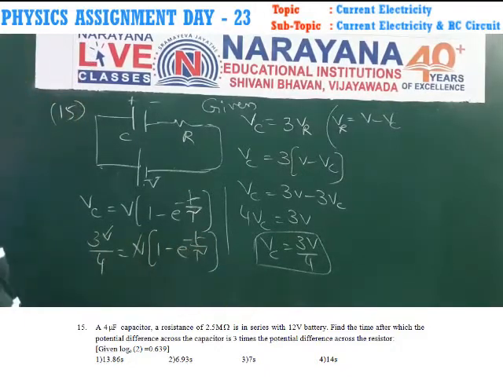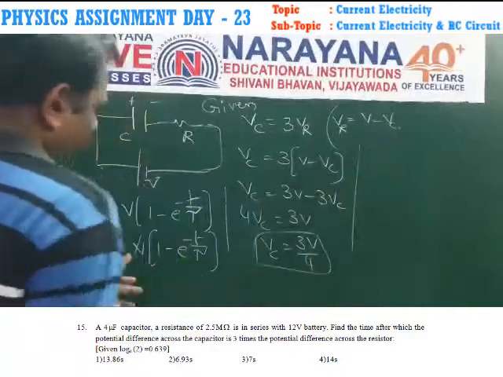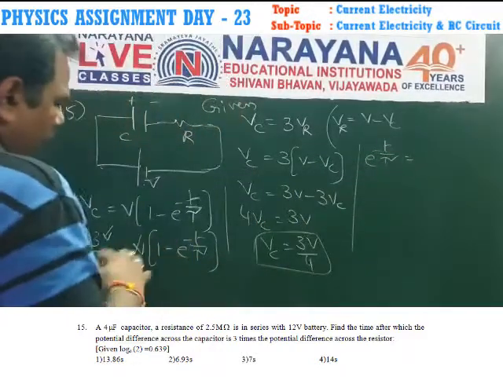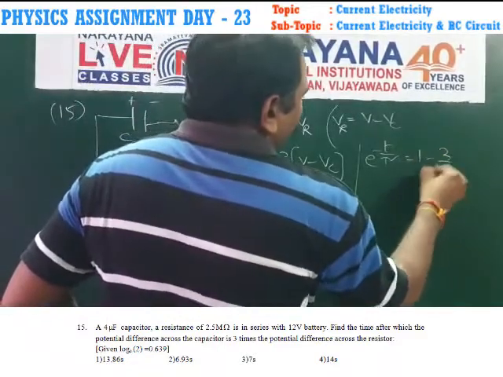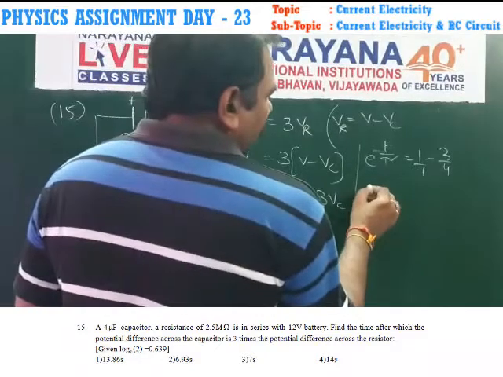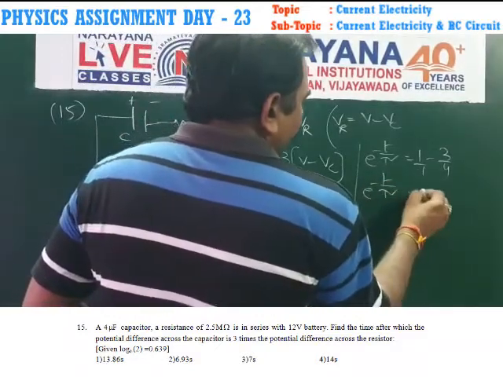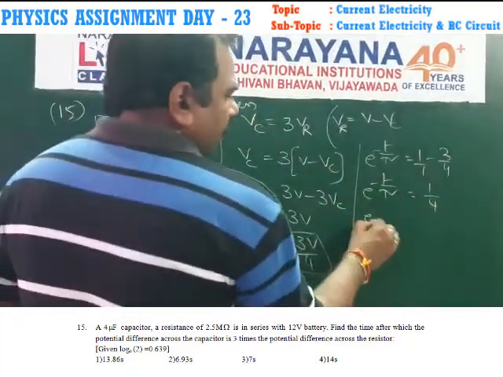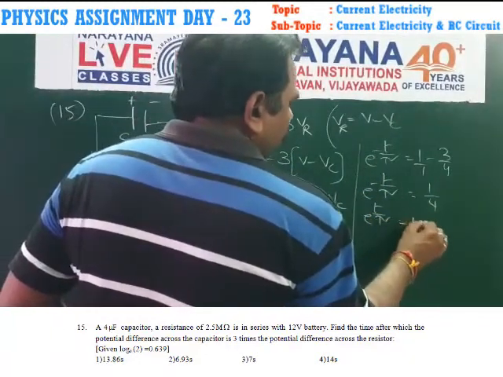V cancels. So from this, e power minus t by tau is equal to 1 minus 3 by 4, total you get 1 by 4. On inverting, e power t by tau is equal to 4.